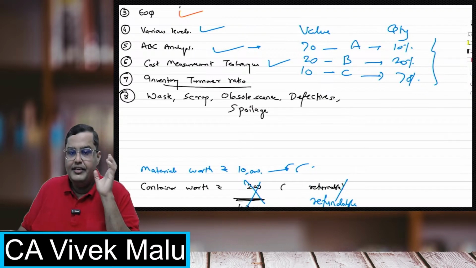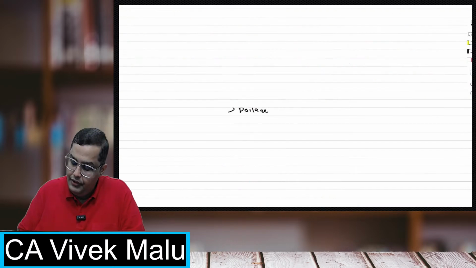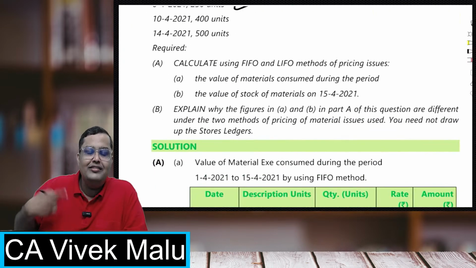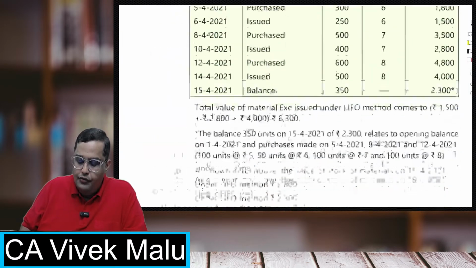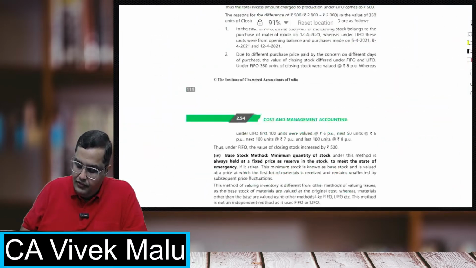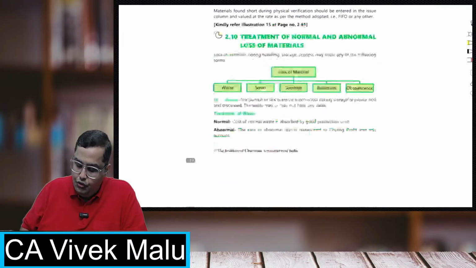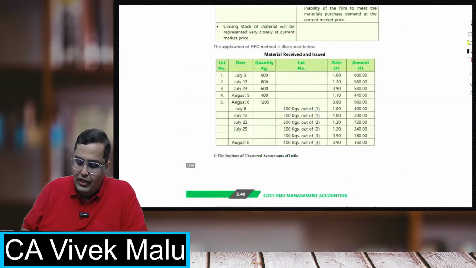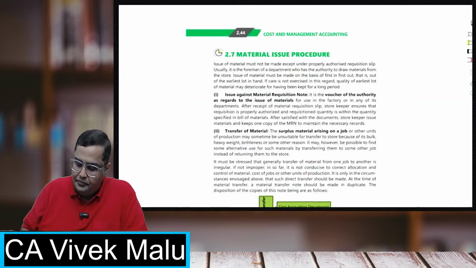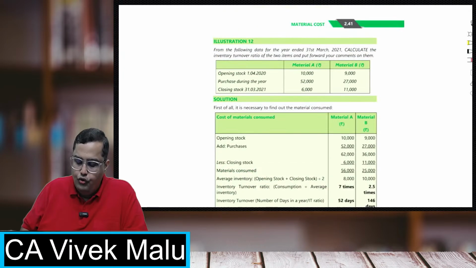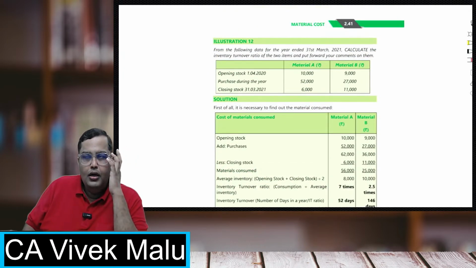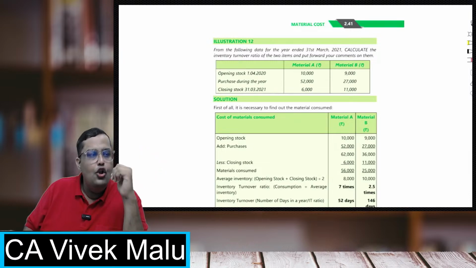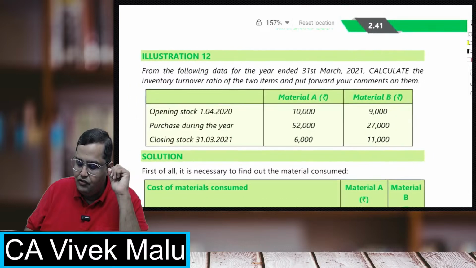Now we'll see the inventory turnover ratios, which is a small concept. Now students, inventory turnover ratio tells you how fast the inventory is moving. How good are you at managing your inventories? It actually tells you how fast your stocks are going in and coming out. If the inventory turnover ratio is very low, it means that you are not good at managing the stocks.